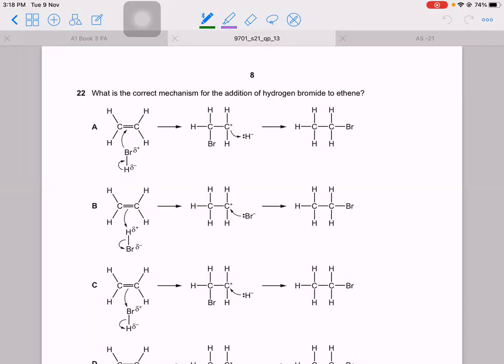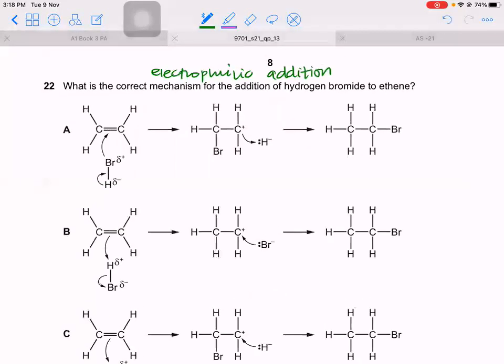What is the correct mechanism for the addition of hydrogen bromide to ethene? So this is electrophilic addition. So for electrophilic addition, what is the correct mechanism? You need to see the partial charges, etc. Now, in HBr, they are saying the Br is partial positive. Can that be true? No, the Br should be partial negative. The Br is not the electrophile. The H is the electrophile.